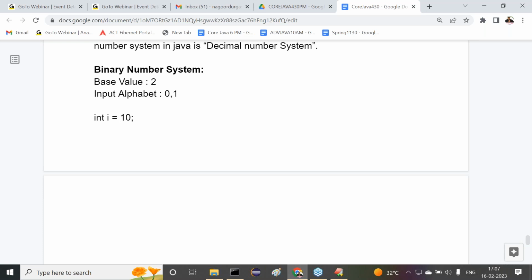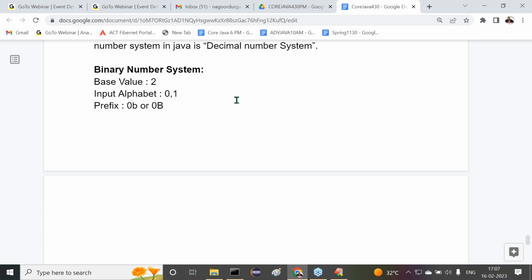We have to use a prefix value for this number. That should be 0 small b or 0 capital B. If we provide the prefix value, either 0 small b or 0 capital B, automatically that number is treated as a binary number.